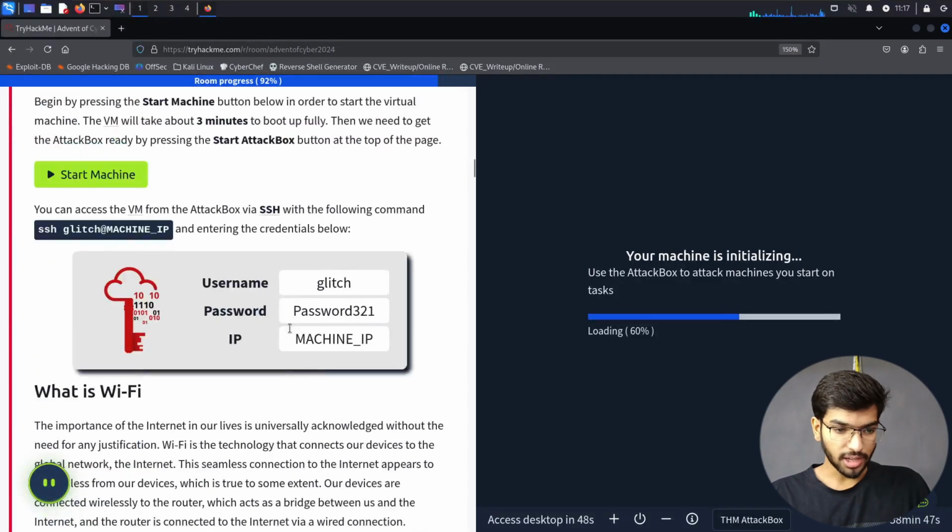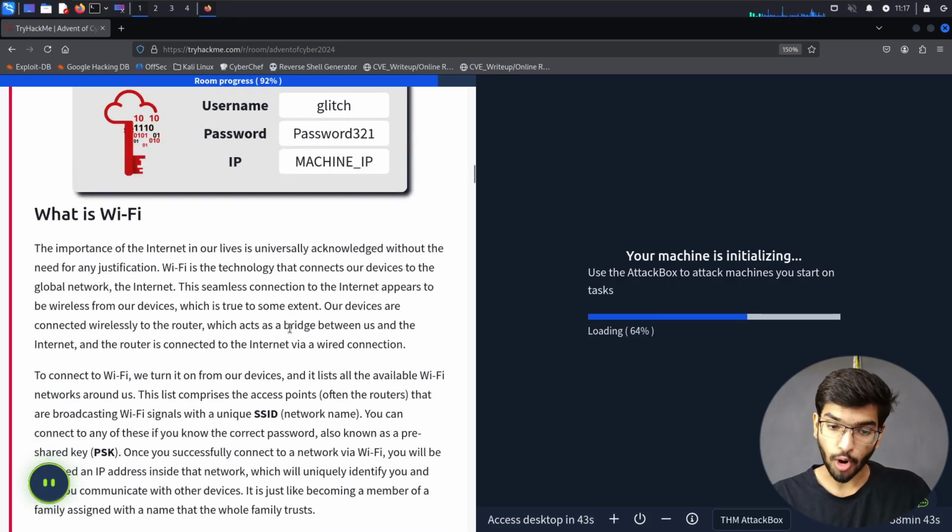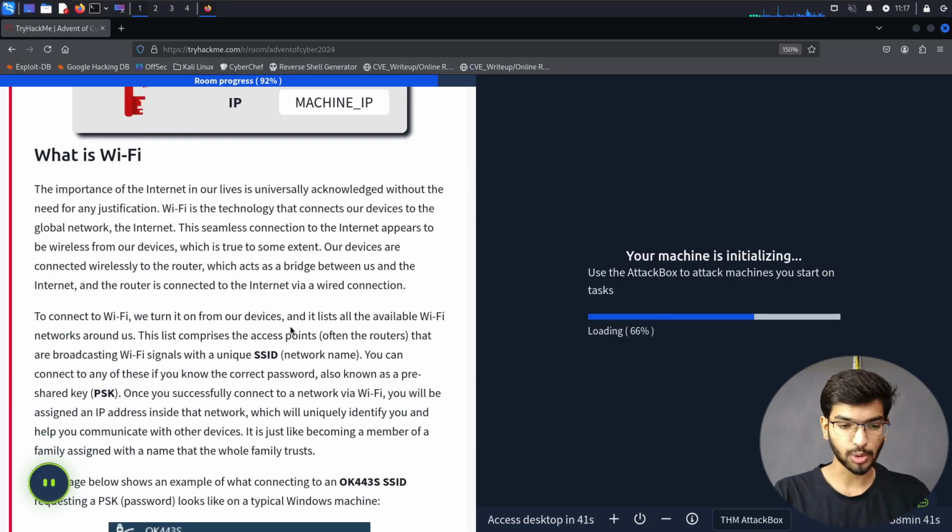So coming down, we'll be requiring to log into an SSH session and all. Let's just go forward. When that comes up, we'll continue with that.